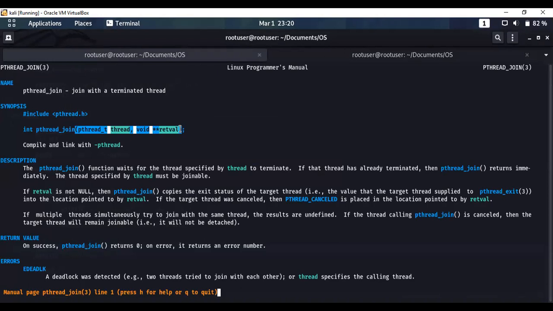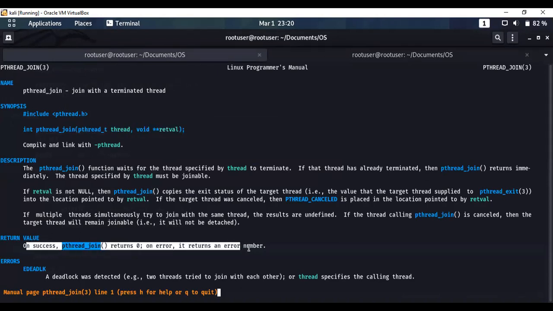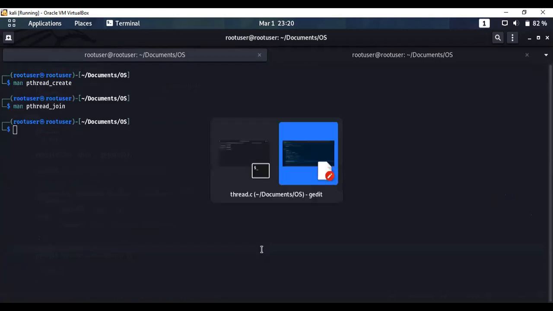By default, we have set this return value to null. The return value for this pthread_join function is by default set to 0 if it works well. Else, in case of any error, it returns the error code. Now let's get back to our code.